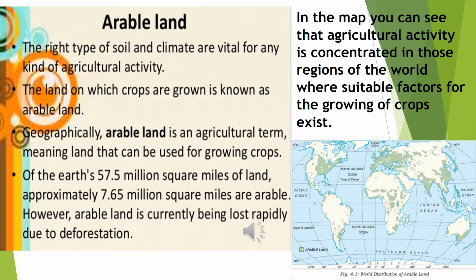Of the Earth's 57.5 million square miles of land, approximately 7.65 million square miles are arable. However, arable land is currently being lost rapidly due to deforestation and soil erosion. In the map, you can see that agricultural activity is concentrated in those regions of the world where suitable factors for growing of crops exist.